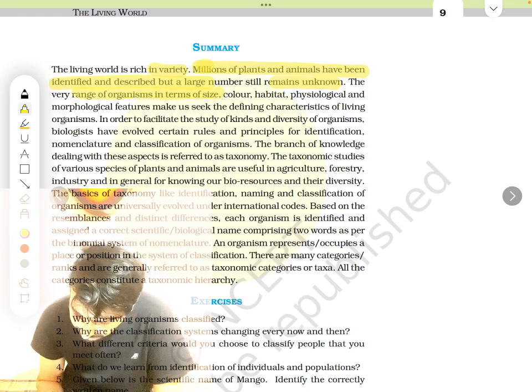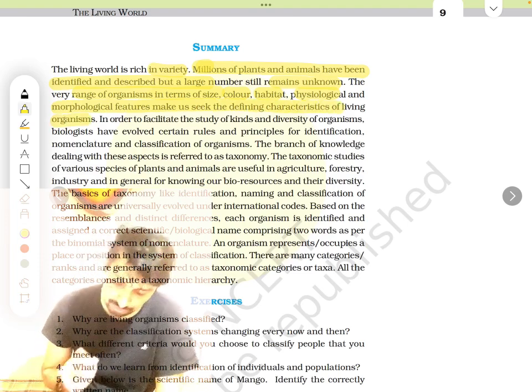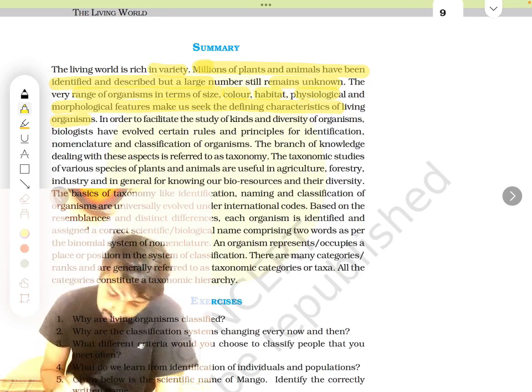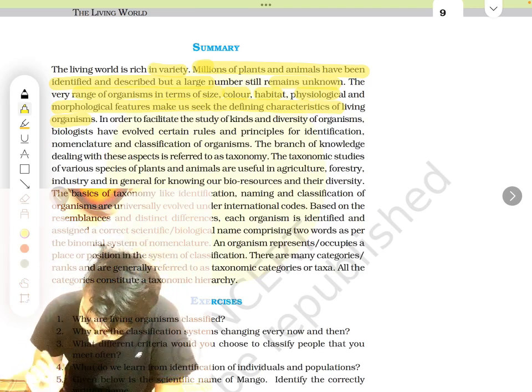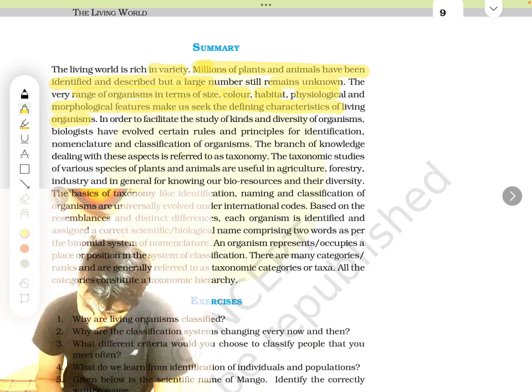The very range of organisms in terms of size, color, habitat, physiological and morphological features are defining characteristics of living organisms.